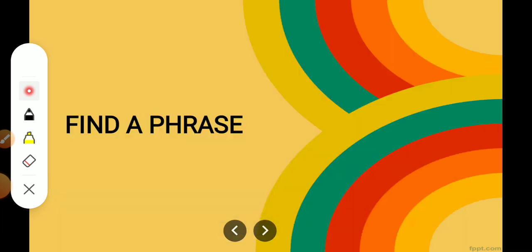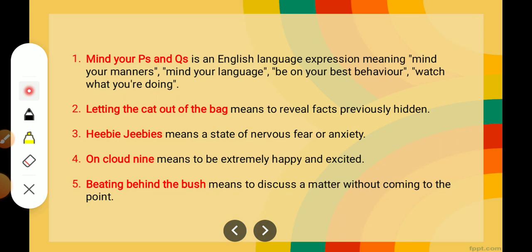Now coming to find a phrase. Children, in our English language, sometimes we are using phrases. These phrases are like in very few words we are able to express our feelings.